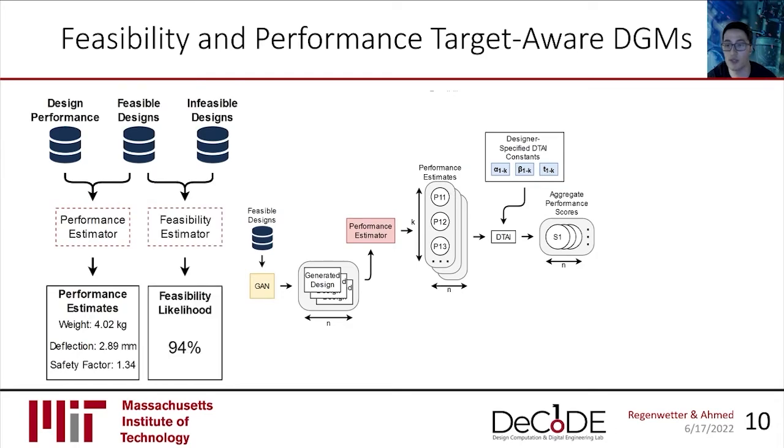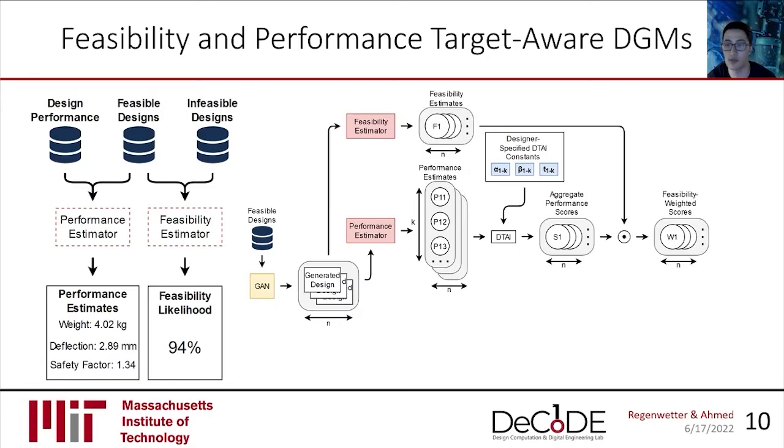Next, we leverage the method we discussed earlier to encourage feasibility. We use a data set of infeasible designs to pre-train a classifier to predict the likelihood that a given design is feasible. We use this trained classifier to predict feasibility likelihoods for a batch of generated designs, and we then scale our DTAI scores by this feasibility likelihood for a feasibility weighted performance score.